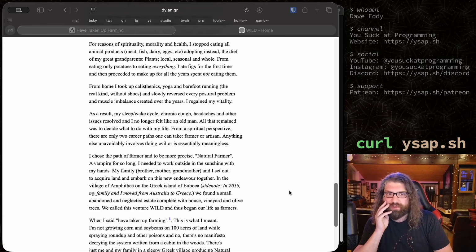I chose the path of farmer, and to be more precise, natural farmer. A vampire for so long, I needed to work outside in the sunshine with my hands. My family, brother, mother, grandmother, and I set out to acquire land and embark on the new endeavor together.